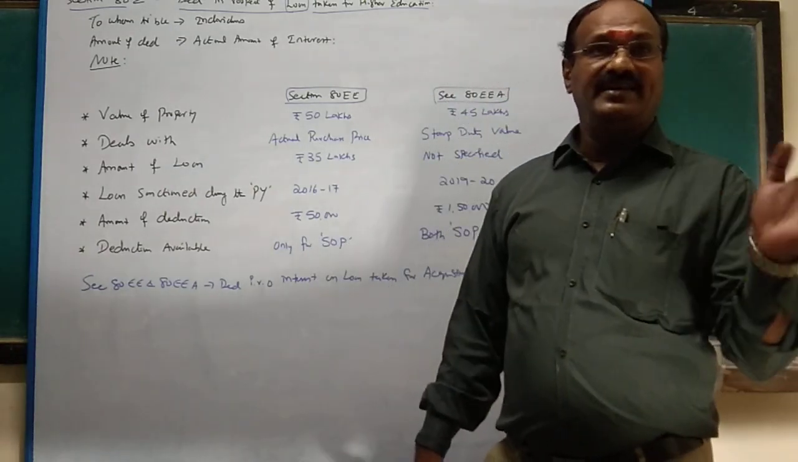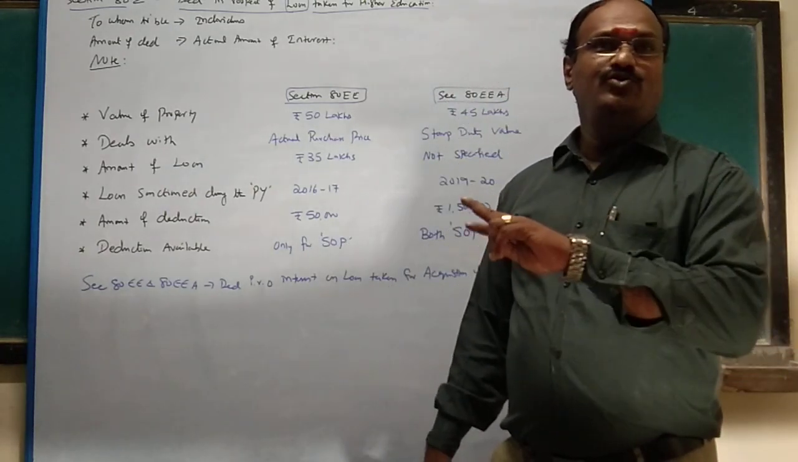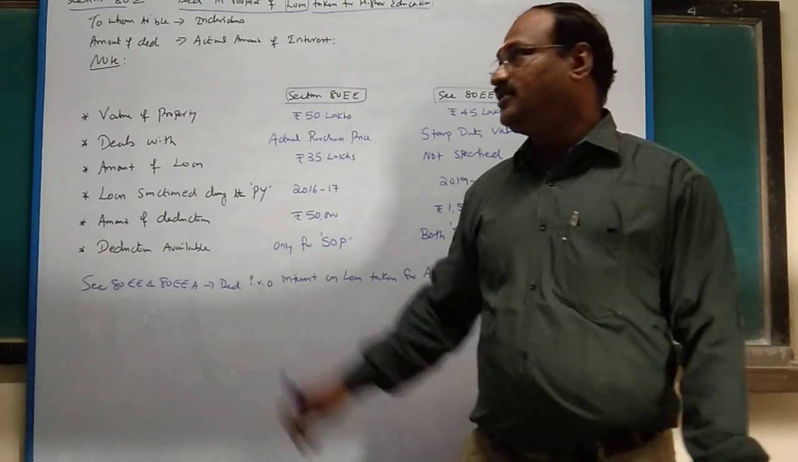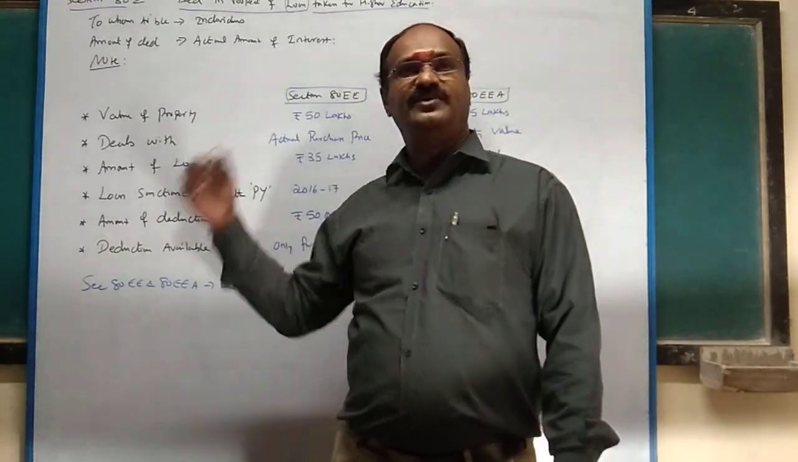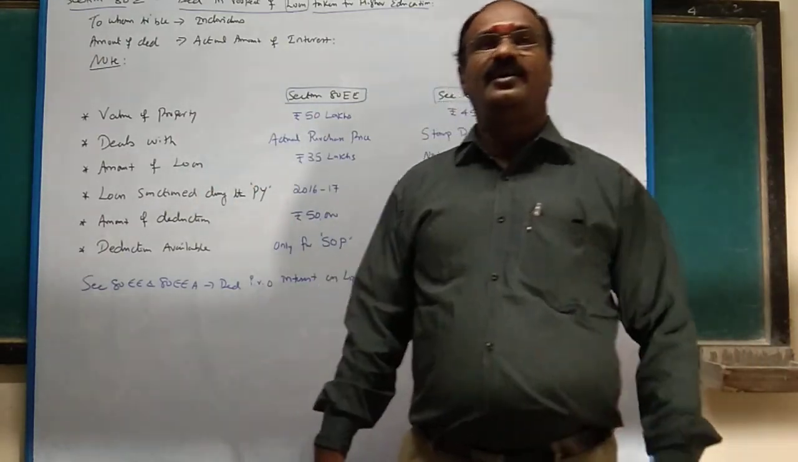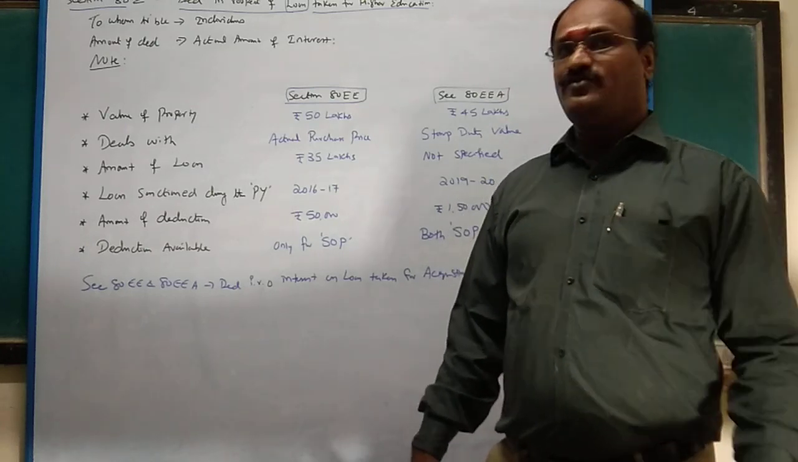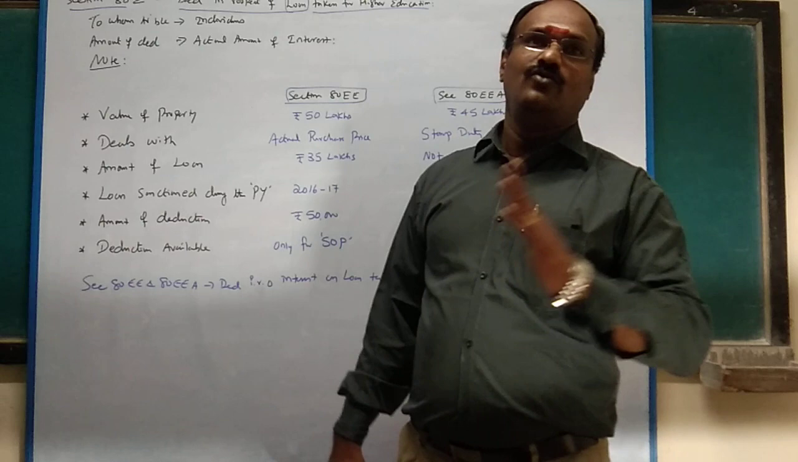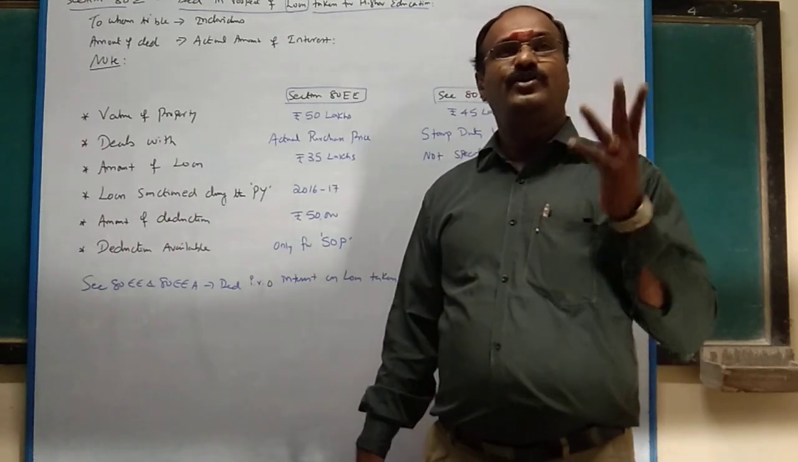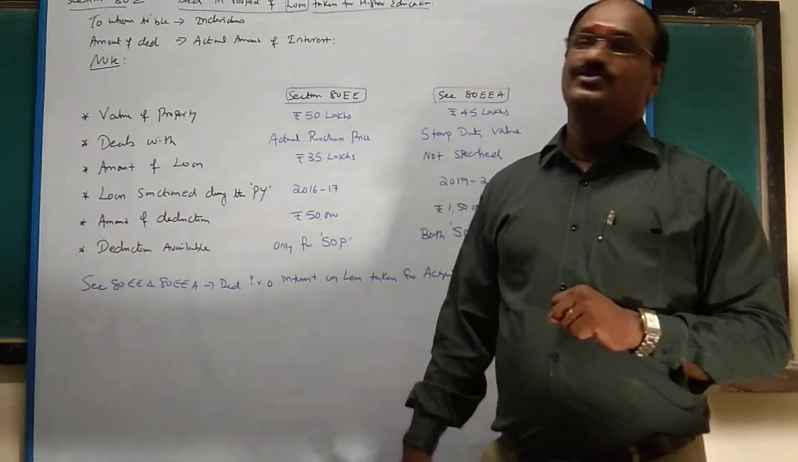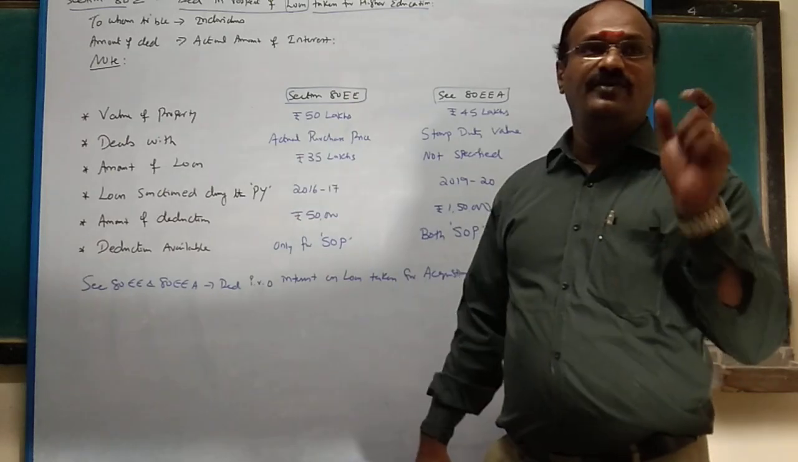Suppose you repay over 10 years, then for the next 2 years you cannot claim interest. So in order to claim the benefit of interest, you have to repay the entire amount along with interest within a period of 8 years. Of course, you can extend it more than 8 years also, but you cannot claim interest. So you can claim interest only for a period of 8 years.